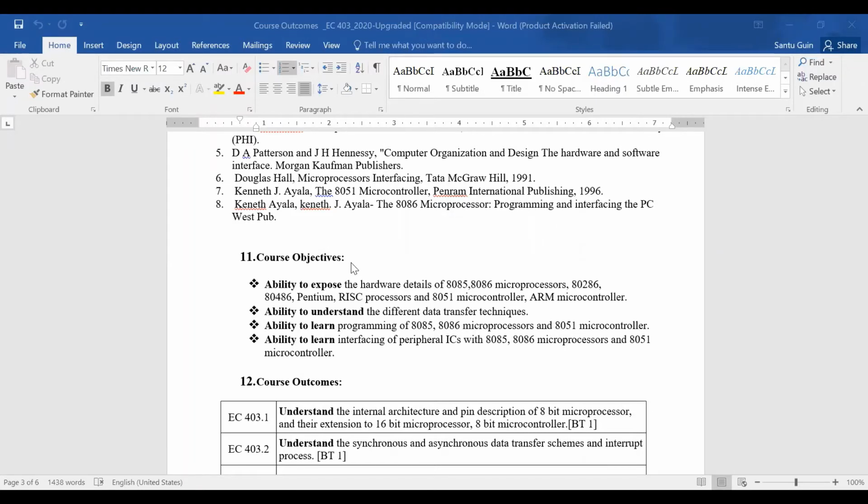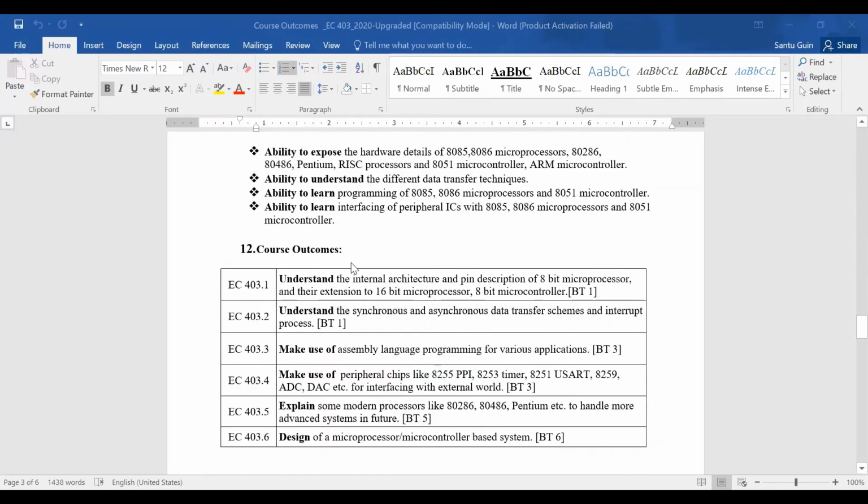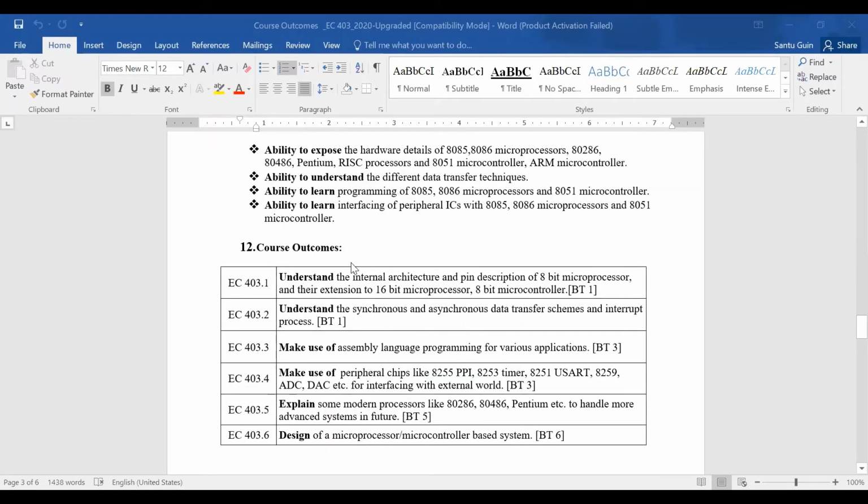And what will be the outcome of this course? When you finish the course, the first outcome is that you can understand the internal architecture and the pin description or pin diagram of the 8-bit microprocessor and their extension version, the 16-bit microprocessor, as well as the microcontroller, which is 8-bit in size. Second course outcome, or second CO, is to understand the synchronous and asynchronous data transfer schemes, as well as the interrupt process.